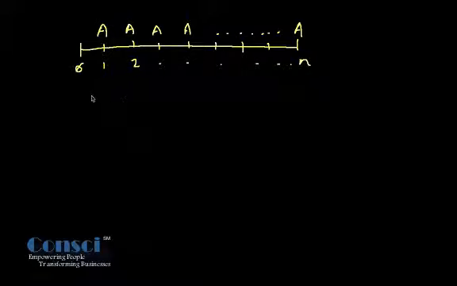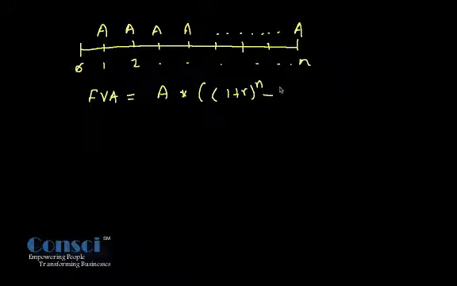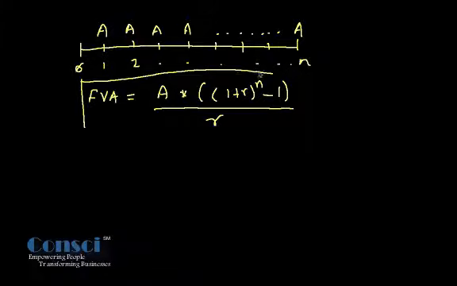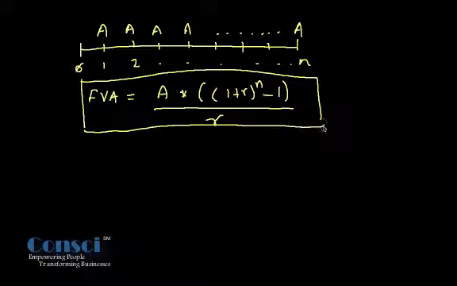So in this case my future value is denoted as future value of annuity and is represented by A into, in bracket, (1 plus r) to power n, where r is the rate at which the annuity is invested every year, minus 1, whole divided by r. So that is how you will give the value of annuity, or future value of annuity. Now that was about future value.